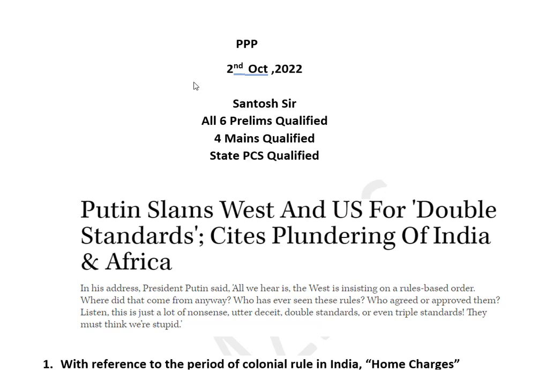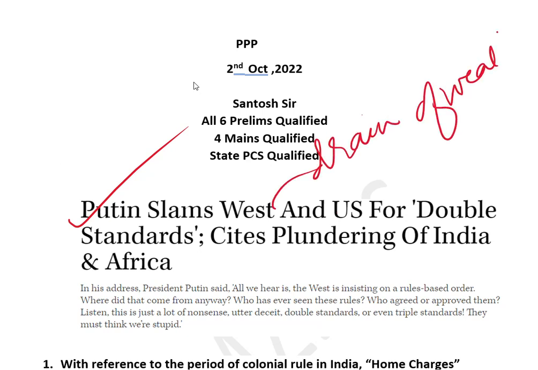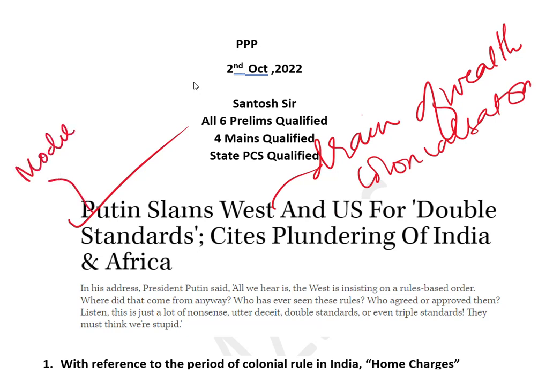Guys, let us begin. The first topic which I have selected is on the speech of Putin, where he has mentioned the drain of wealth which took place during the colonization process of India and Africa. Guys, this topic is very important from the perspective of modern India, where you have to study the economic impact of the British rule.